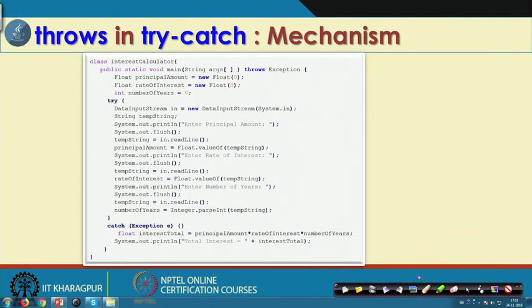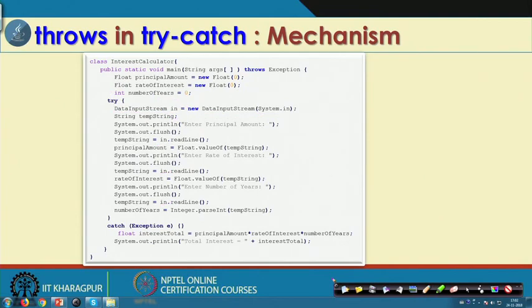Now, let us examine one by one. Here, if you see in this part, there is no point of exception. But here, if we see the data input stream in this one, and suppose this program is not able to create any object of data input stream in, then an exception will arise, because this in is referred to in subsequent places in many situations. So, if this object is not created, then in the subsequent points it will raise many exceptions.